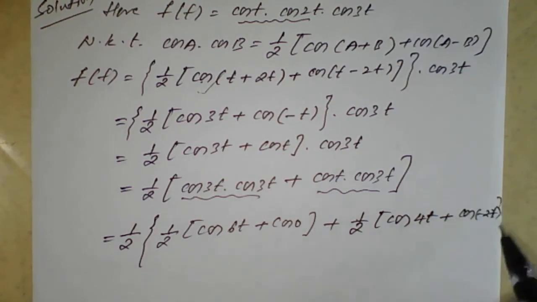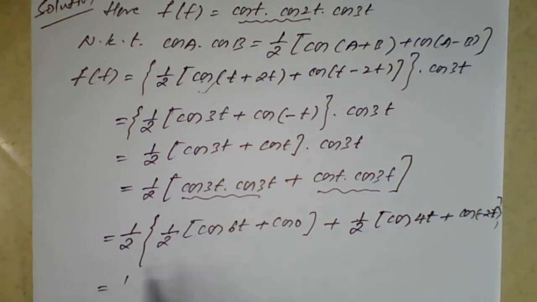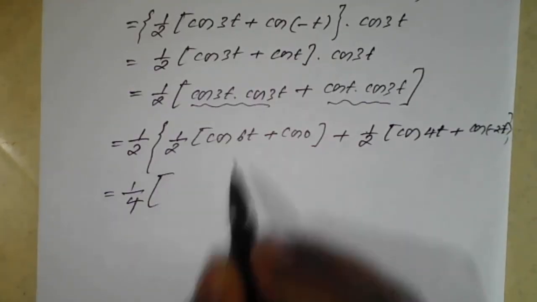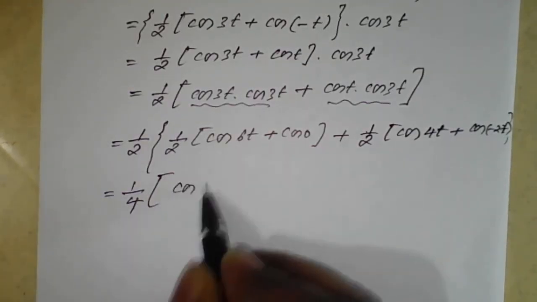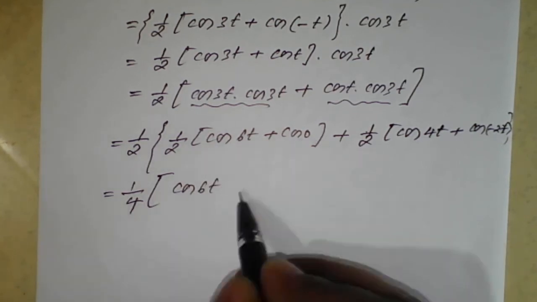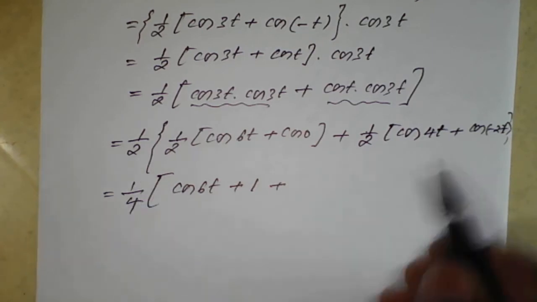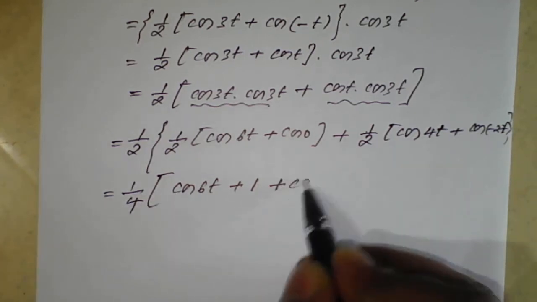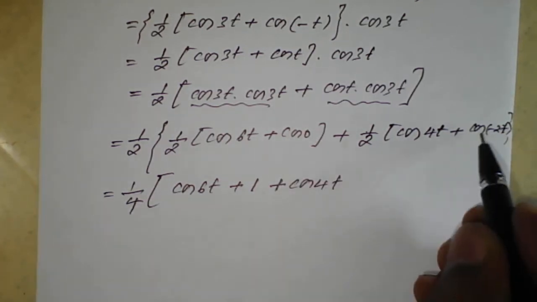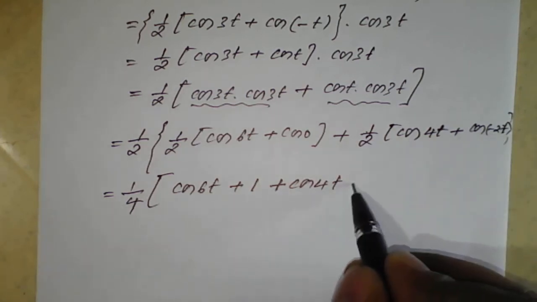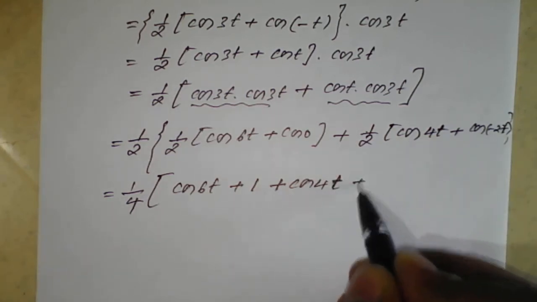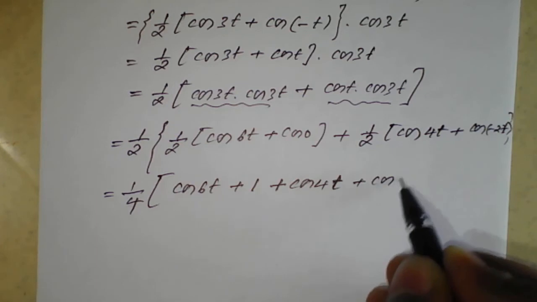Hope you understood. That is nothing but, this 1 by 2 and 1 by 2 if you take out, it will become 1 by 4. So it will be finally cos of 6t, cos of 0 is 1, plus cos of 4t. And cos of minus 2t will again be plus, so plus cos of 2t.